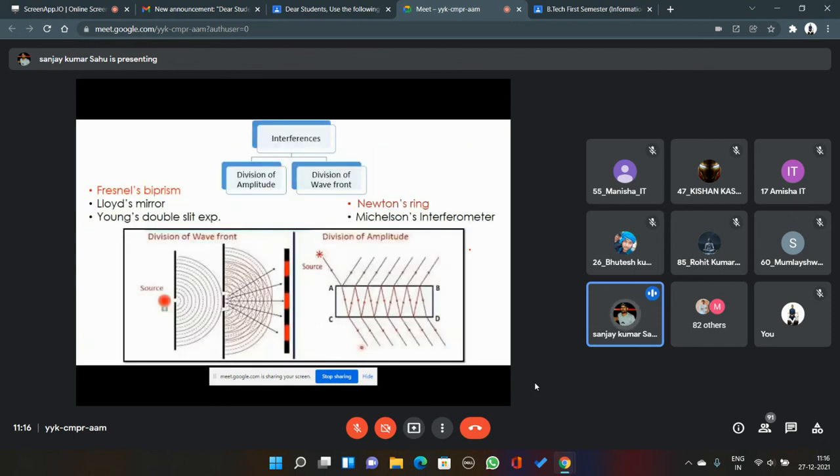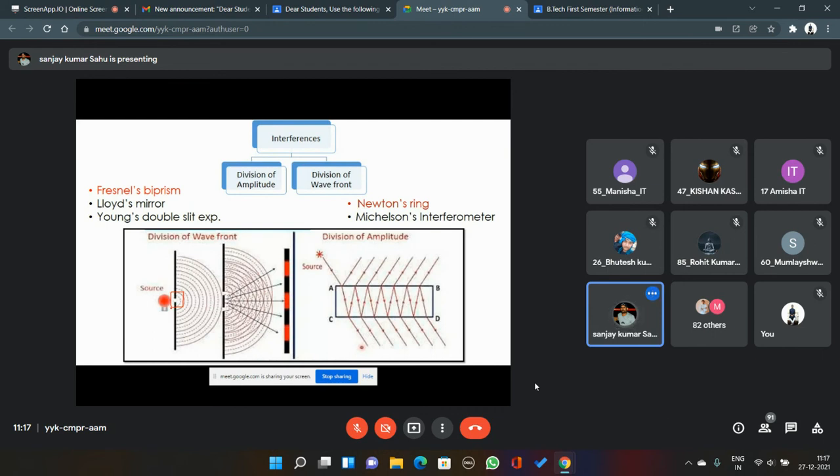Let me give a pictorial representation of these facts. Here in the first figure, one extended light source is there. Why am I saying extended? If it is extended, the wavefronts can be considered as plane. So that extended light source is emanating wavefronts. When that wavefront passes through a single slit over here, it will behave as another source, and that source will be emanating some wavefronts.